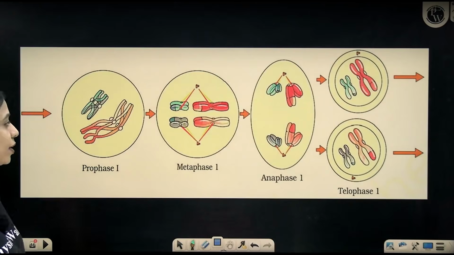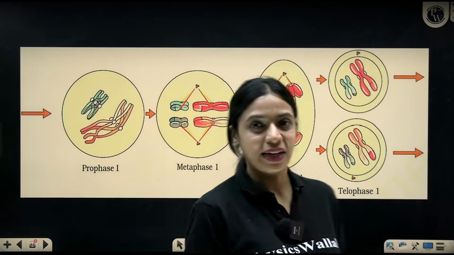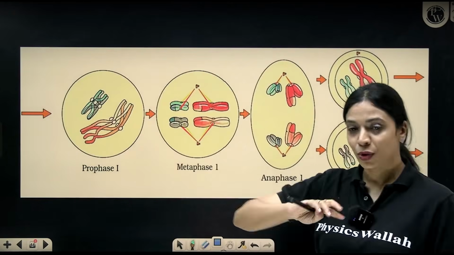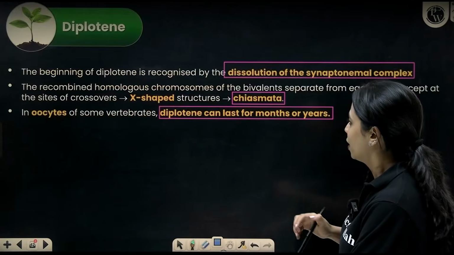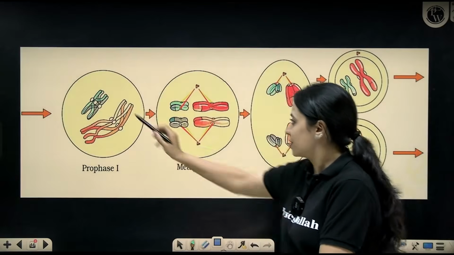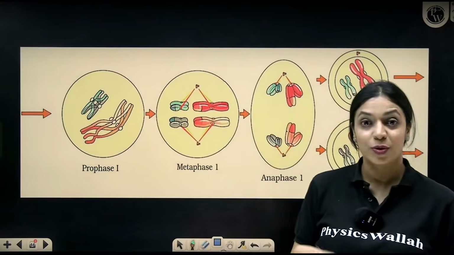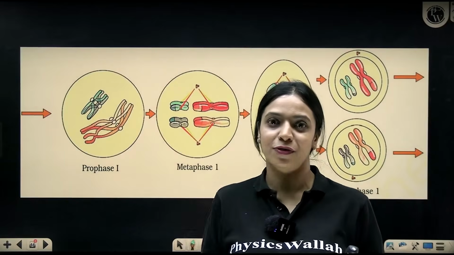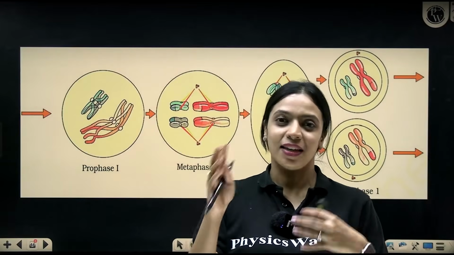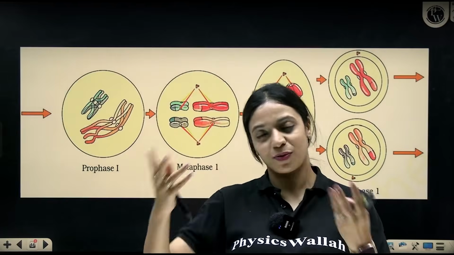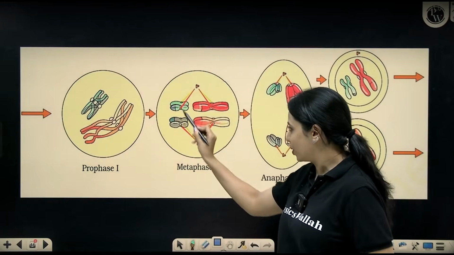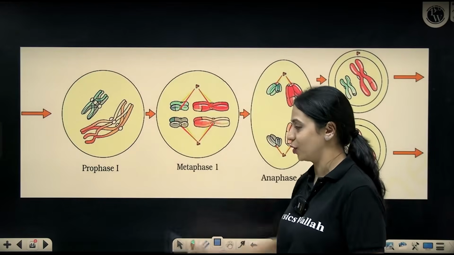Now moving on to what happens during metaphase 1. This is what happened during prophase 1. Now you can no longer say that after prophase 1, this is maternal chromosome, this is paternal chromosome, because both of them would have mixed up. Each chromosome will have certain segments of father's genes. Each chromosome will have certain segments of mother's genes as well. So it would have all become a mixture. That is what is represented here. It is shown in different colors. I hope you can see this in your textbooks.